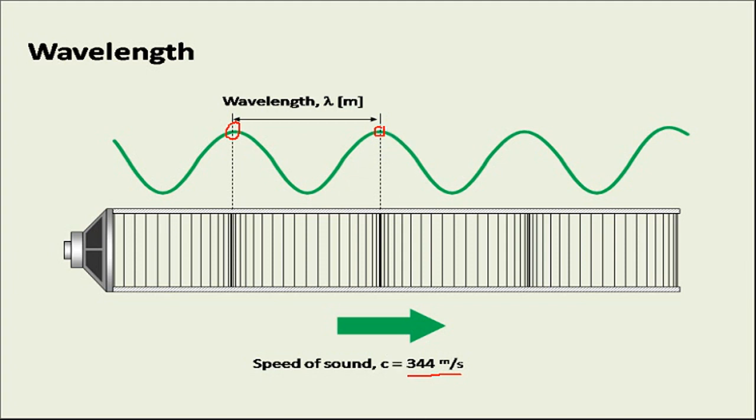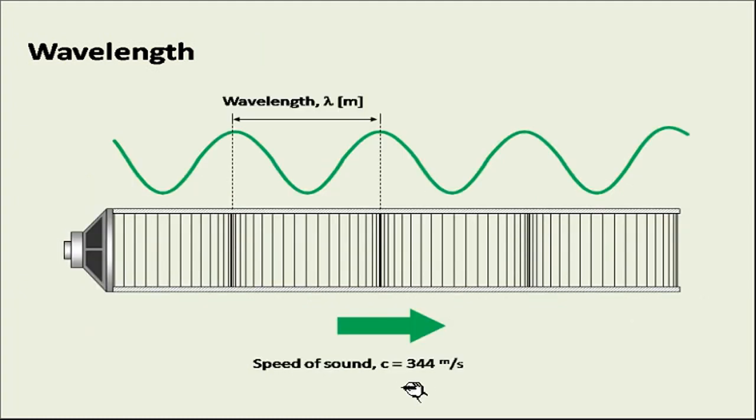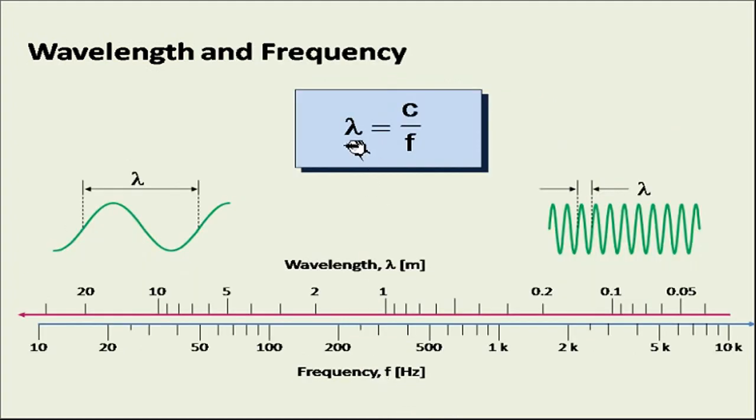Now what is the relationship between the wavelength and the frequency? You will find that the wavelength is equal to C by F, where C is the speed or velocity of the sound, lambda is the wavelength, and F is the frequency. So this is the relationship between lambda, C and F. Here you can see the scale is shown: there is frequency on this axis, and wavelength over there.